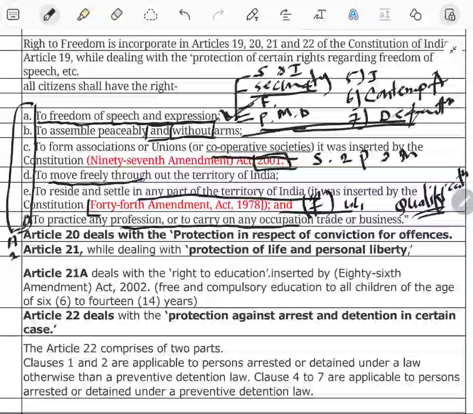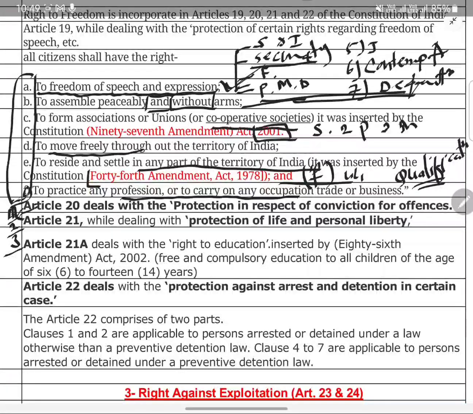1, 2 and 3. The second one is no double jeopardy. It means no person shall be prosecuted and punished for the same offense more than once. And the third one is no self-incrimination. It means no person shall be compelled to be a witness against himself, and it is mentioned in the case law of Selvi versus State of Karnataka.